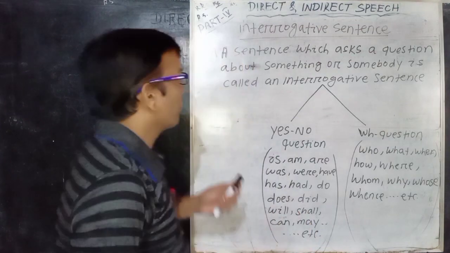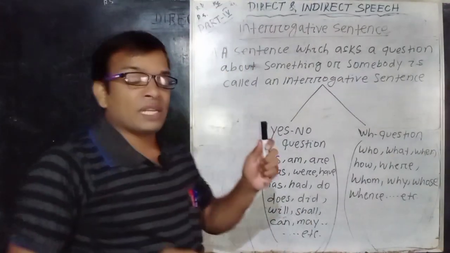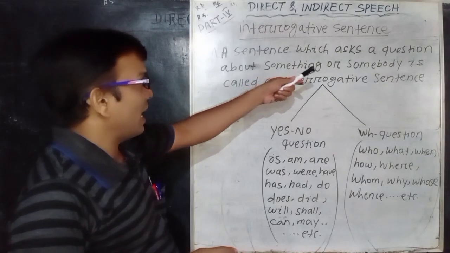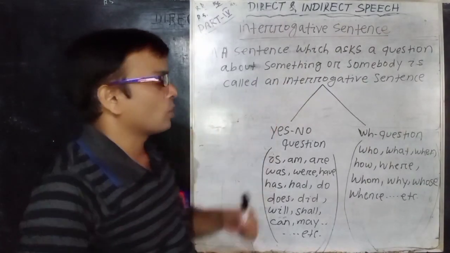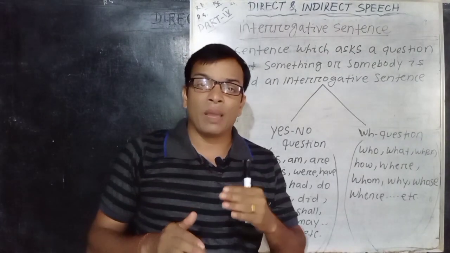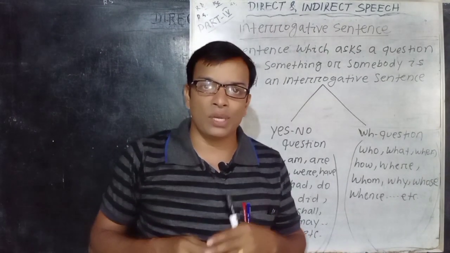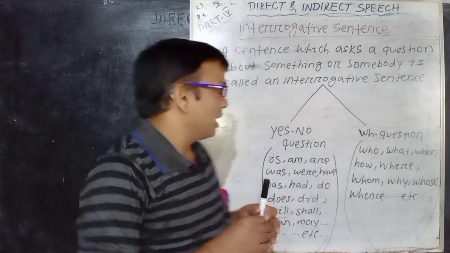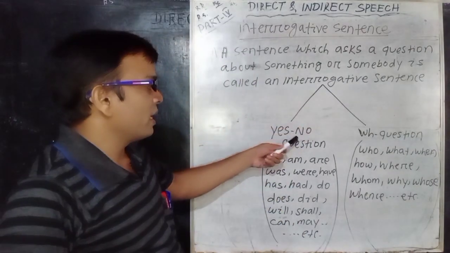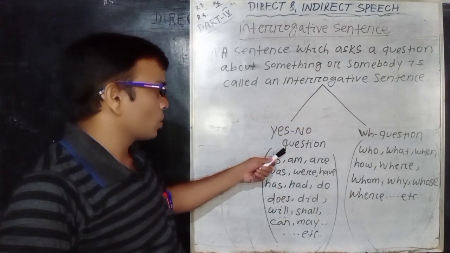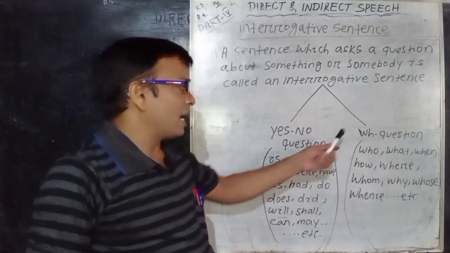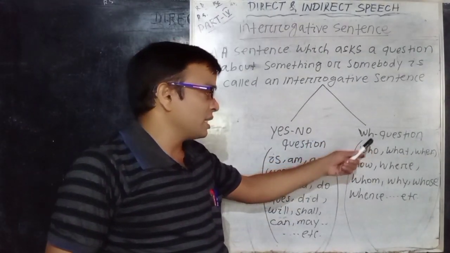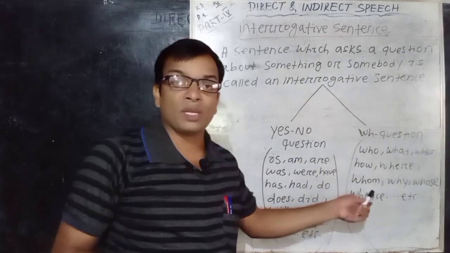First the definition: a sentence which asks a question about something or somebody is called an interrogative sentence. That means every question sentence is called interrogative. Then the interrogative sentence is divided into two types. One is the yes/no question, which begins with one of these auxiliaries, and another is the WH question, which starts with one of these WH words.